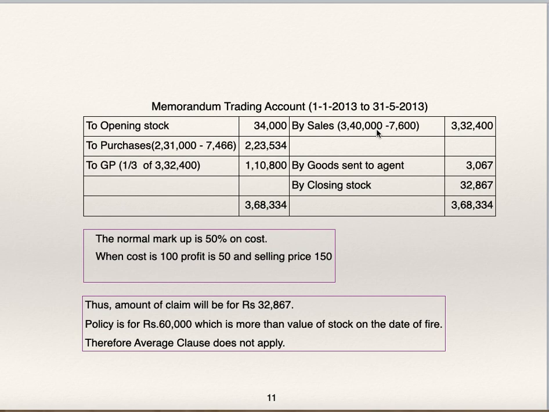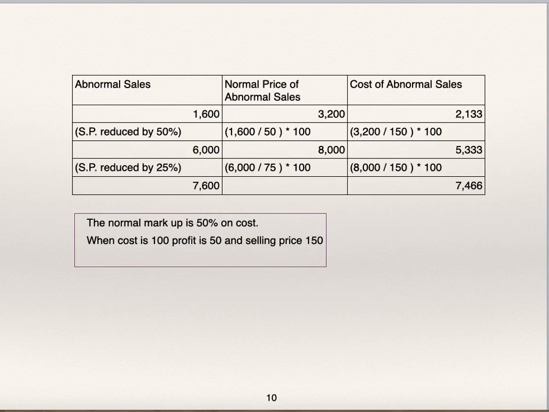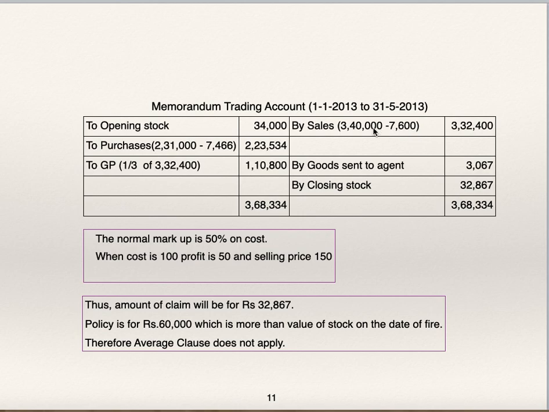Sales 3,40,000 minus 7,600. 3,40,000 we have got from debtors account, and abnormal sales 7,600 we will deduct. So this is normal sales, normal purchase, opening stock, 3,32,400 normal sales. 1/3 of that is gross profit, because normal markup is 50% on cost.